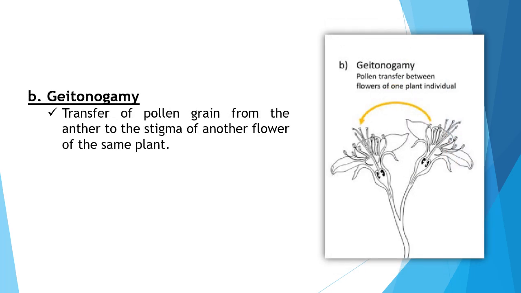What is geitonogamy? Geitonogamy is a type of self-pollination where the pollen grain from the anther of one flower is deposited on another flower of the same plant. It can be achieved by the pollinator visiting multiple flowers of the same plant. Geitonogamy is functionally a type of cross-pollination, but genetically it is a type of self-pollination.